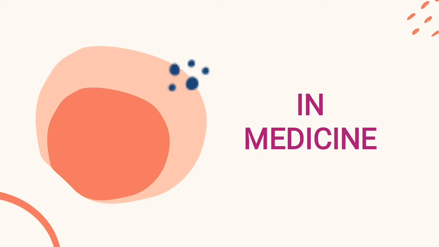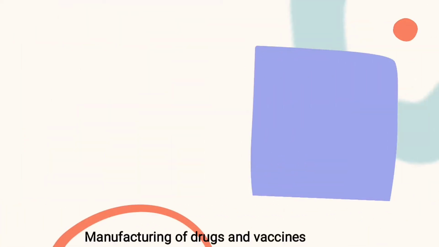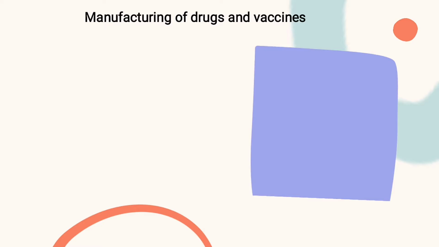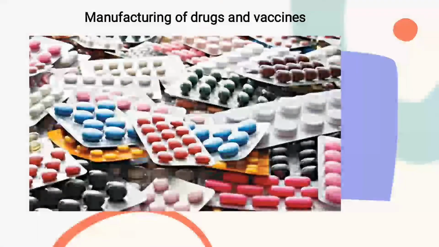Then the next one we talk about is the beneficial effect of microorganisms in the aspect of medicine. So what are the beneficial effects of microorganisms in the medical aspect? Number one, it helps in the manufacturing of drugs and vaccines. Most microorganisms are used in medicine for manufacturing of drugs, vaccines, antibiotics, which help in the curing of many human diseases.